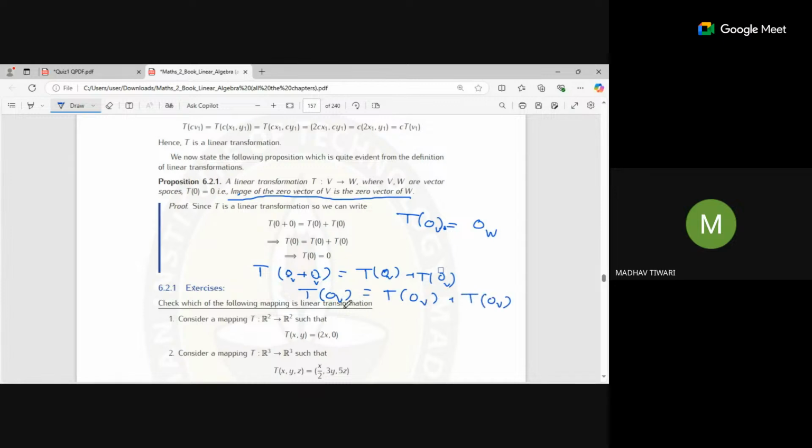Using the cancellation law, if I add the negative of transformation of 0 vector to both sides, on the right it will cancel, since adding 0 vectors has no impact. So if I cancel these two values, what I got is transformation of 0 vector is equal to 0, right? Okay, got it.